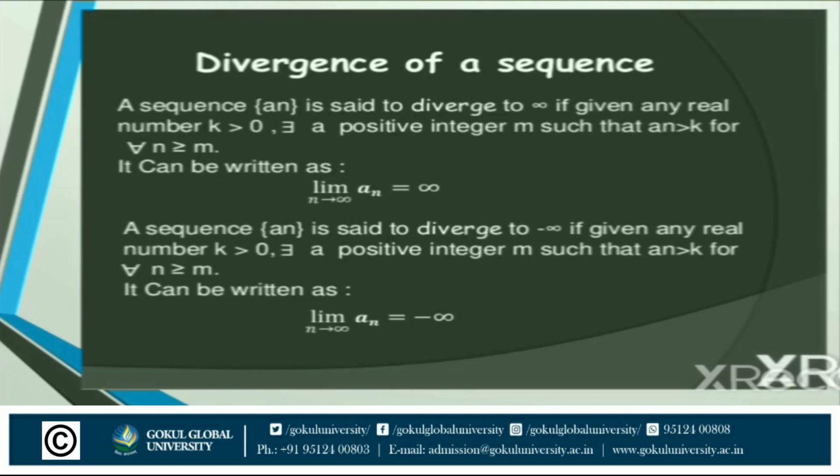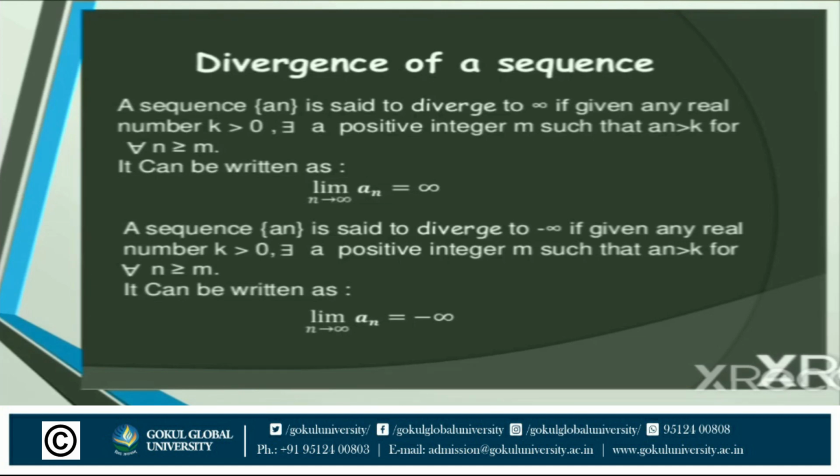Okay. So what is the difference between a divergent sequence and a convergent sequence? A convergent sequence contains a particular point or a definite limit. Okay. And a divergent sequence does not contain a fixed point. This is infinite, so the value of infinity is not a definite value. It is called a divergent sequence.